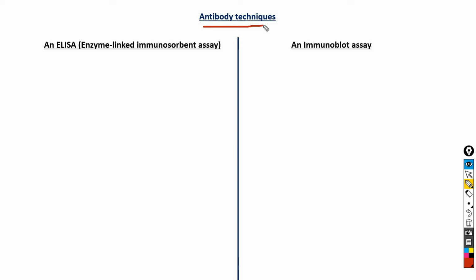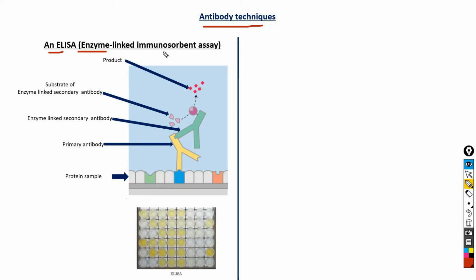The antibody-antigen interaction is the basis of several techniques used to identify and quantify a specific protein in a complex sample. Both ELISA and immunoblot assay are based on a specific reaction of an antibody with its antigen. An ELISA, that is enzyme-linked immunosorbent assay, is used to rapidly screen for and quantify an antigen in a sample.